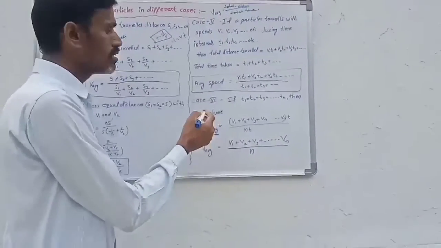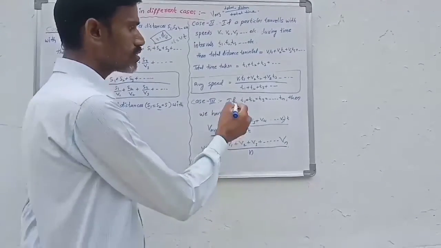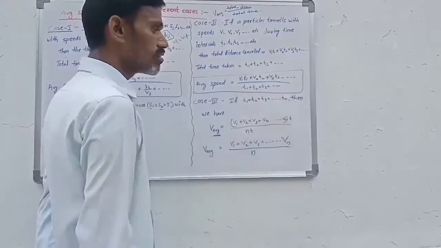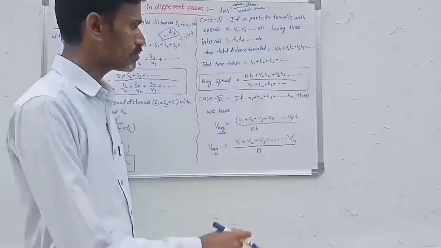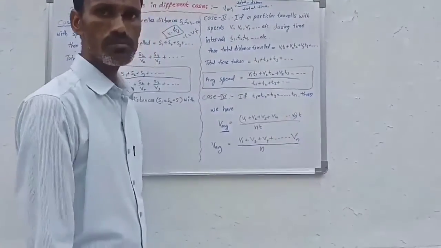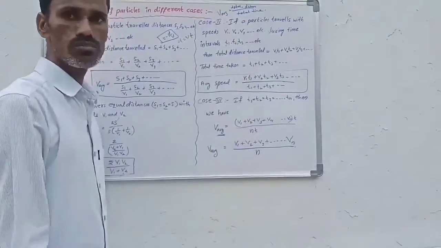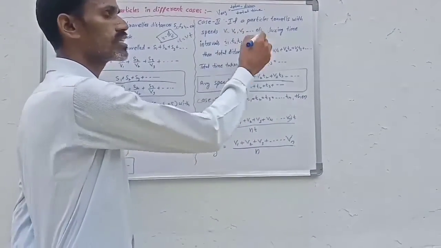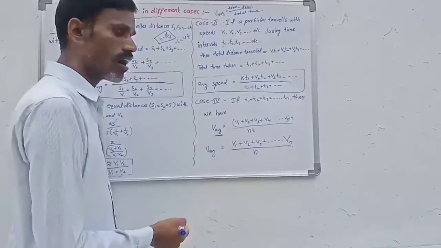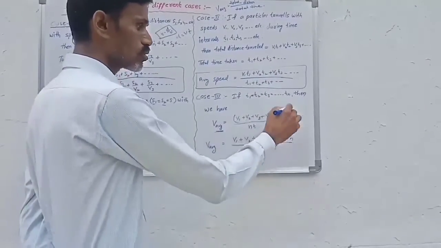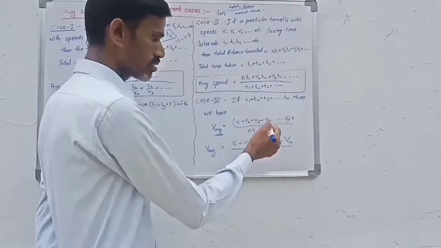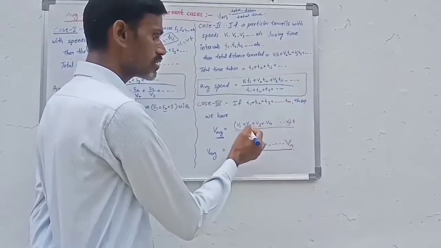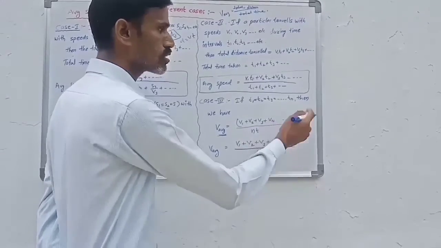Now we consider the third case. Whenever the time intervals are equal and the speeds vary, that means in equal intervals of time the particle moves with speeds v1, v2, v3 and so on, then the average speed is, so v1 into t plus v2 into t plus v3 into t, so t gets common.